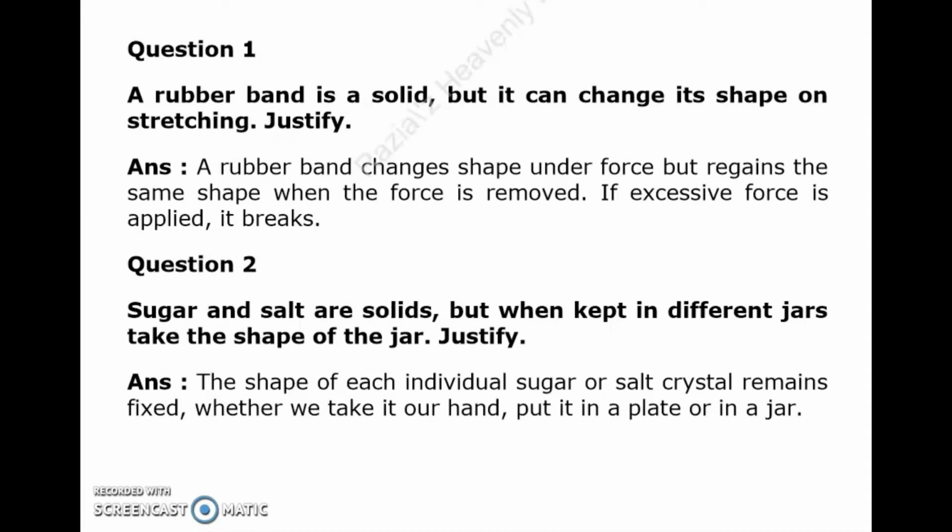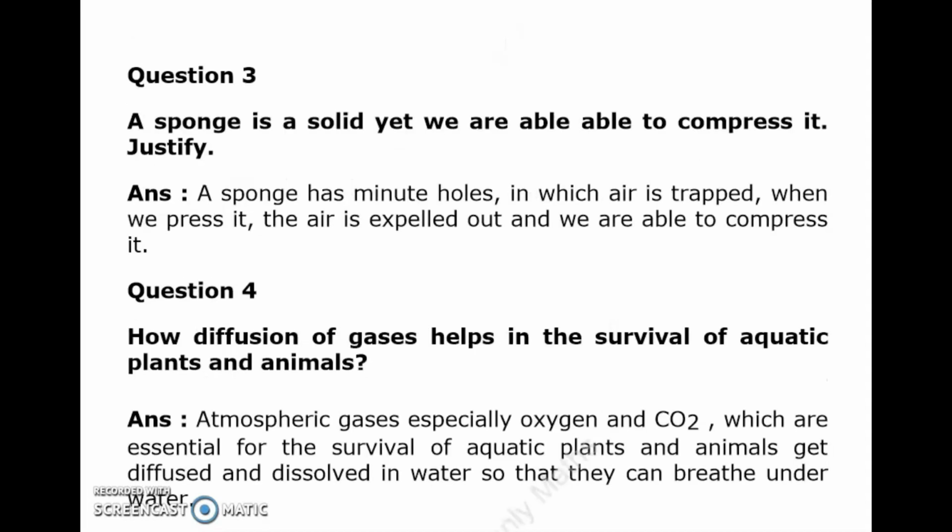Question number 2. Sugar and salt are solids, but when kept in different jars, they take the shape of the jar. Justify. The shape of each individual sugar or salt crystal remains fixed whether we take it in our hand, put it in a plate or in a jar. Question 3. A sponge is a solid, yet we are able to compress it. Justify. A sponge has minute holes in which air is trapped. When we press it, the air is expelled out and we are able to compress it.